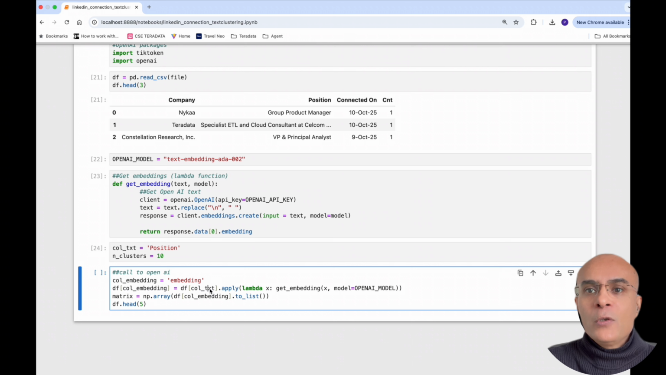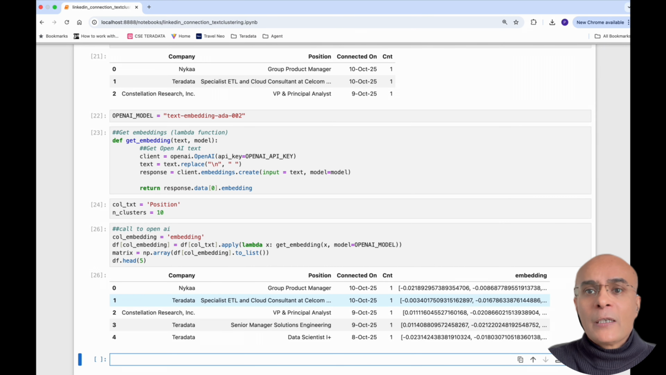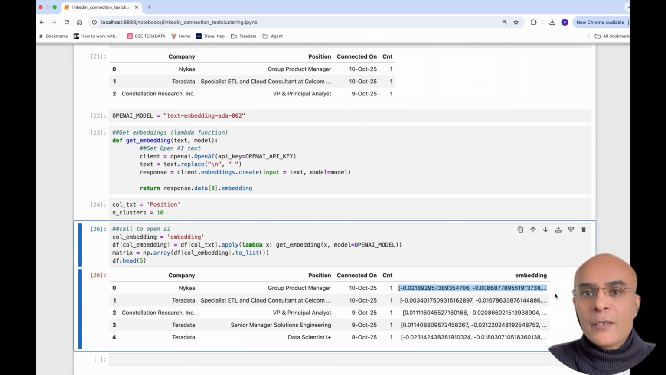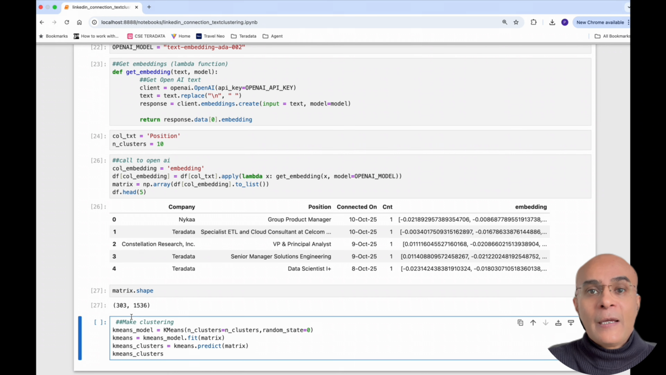Now we can use this function for each and every line in the data frame. Here I'm using the apply technique, which returns the embedding, and we store that embedding in a column called embedding, and we also convert that into an array called matrix. So here you can see that we have an embedding for each and every position, converted into a numerical representation. The result of these embeddings is also stored in the variable called matrix, and this variable has 383 positions, and the embedding size is quite high. It is 1536.